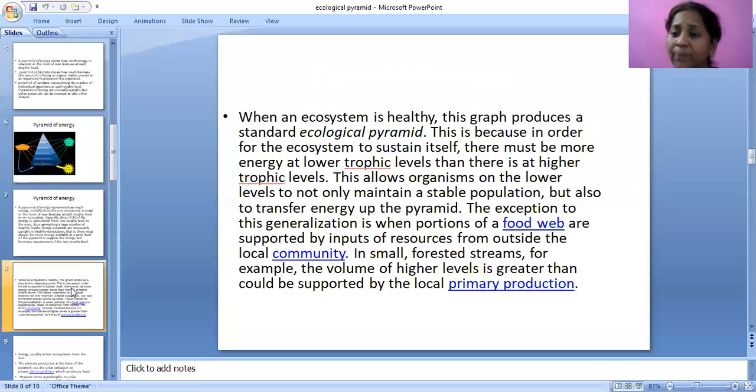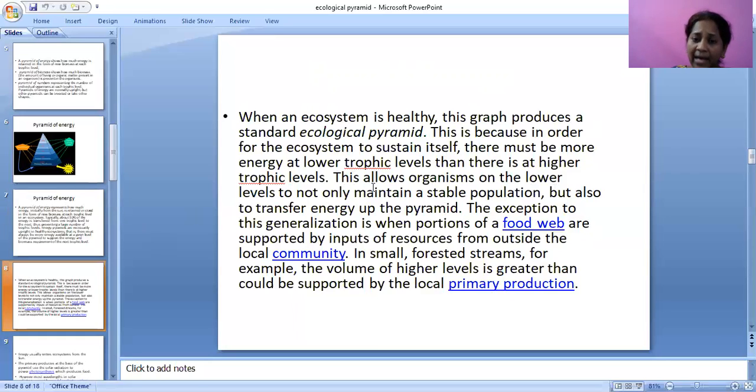Here also some energy will be lost in the form of heat. From secondary consumers to tertiary consumers also some energy will be lost. Going upwards to higher trophic levels, energy will be low.